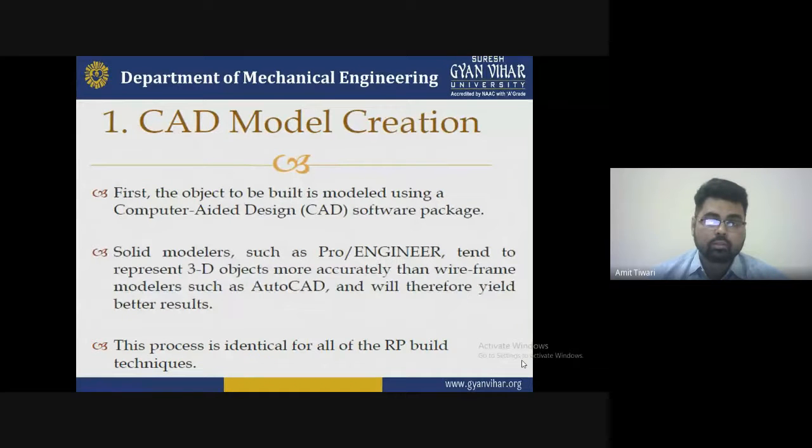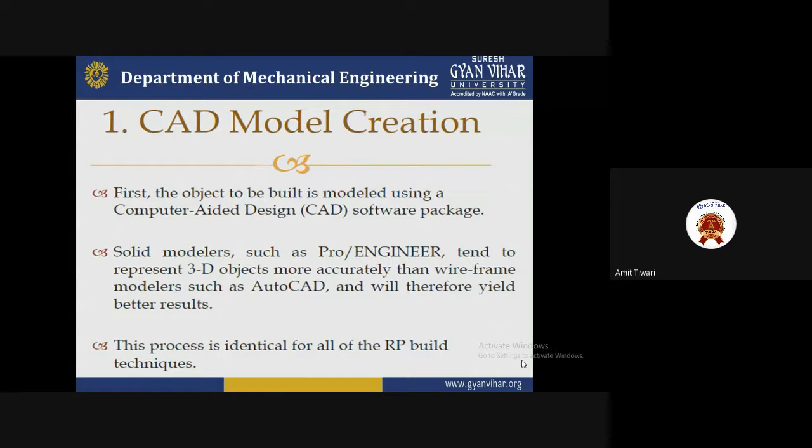So there are different types of things to be calculated for maintaining the quality of the workpiece and to create a new design model and innovative model. So you have to select first. Second is the solid modelers, such as Pro/ENGINEER, which represent the 3D object more accurately than the wireframe modelers such as AutoCAD, and will yield better results.